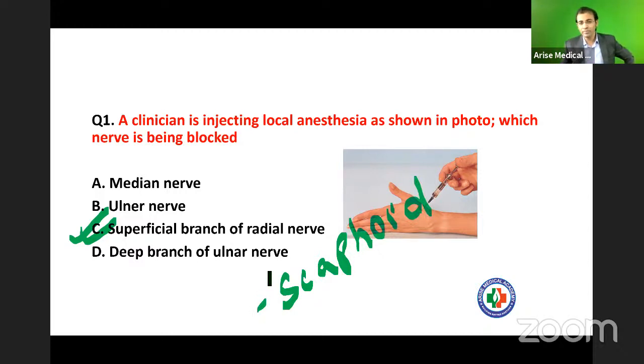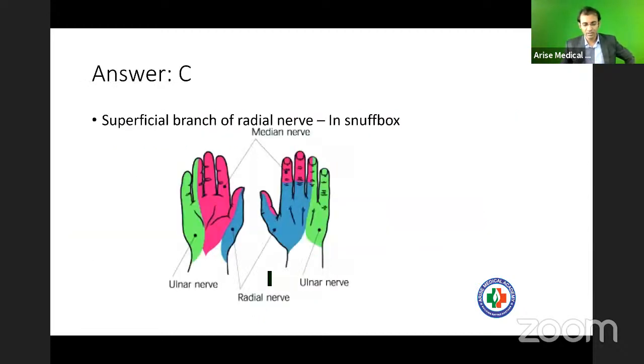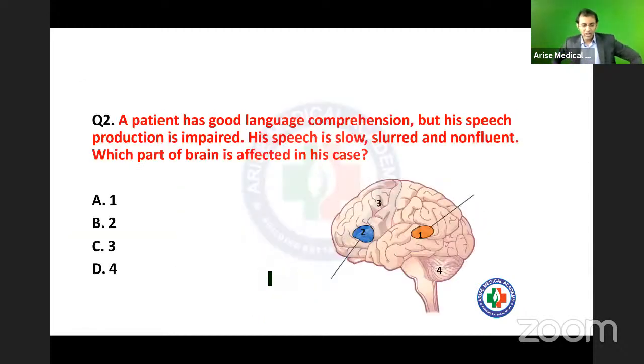Okay, next question. A patient has good language comprehension, but his speech production is impaired. His speech is slow, slurred, and non-fluent. Which part of the brain is affected in this case?